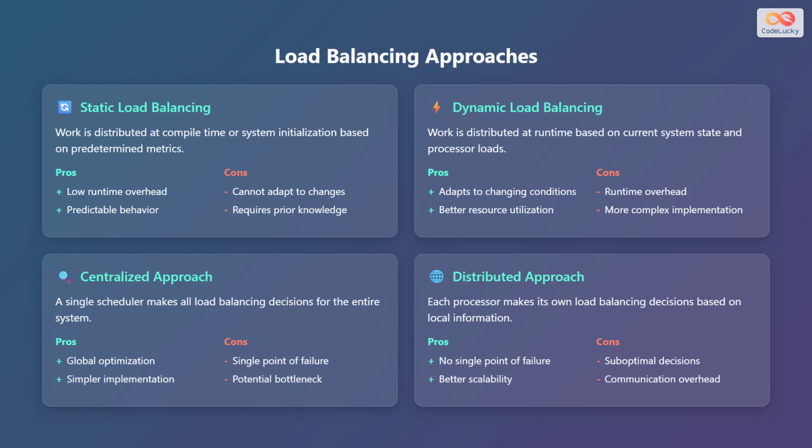Another approach is centralized load balancing, where a single scheduler makes all load balancing decisions for the entire system. The advantage of this approach is that it allows for global optimization and a simpler implementation. However, it presents a single point of failure and can become a potential bottleneck. Finally, the distributed approach, in which each processor makes its own load balancing decisions based on local information. The advantages of this approach are that it avoids a single point of failure and offers better scalability. However, it may lead to suboptimal decisions and introduces communication overhead.